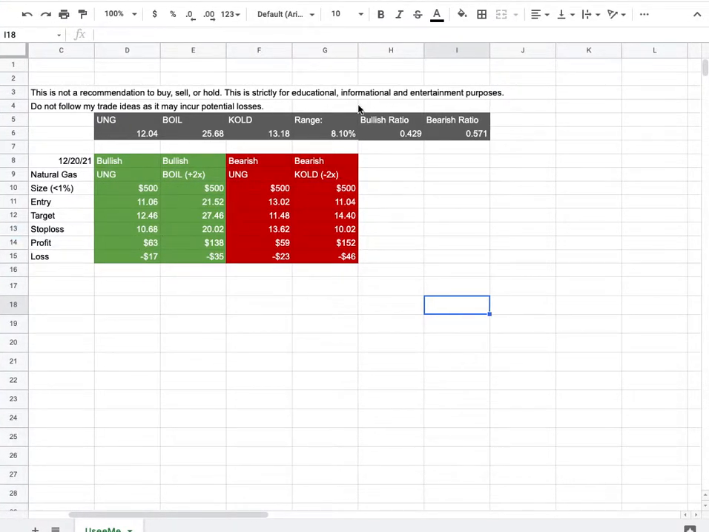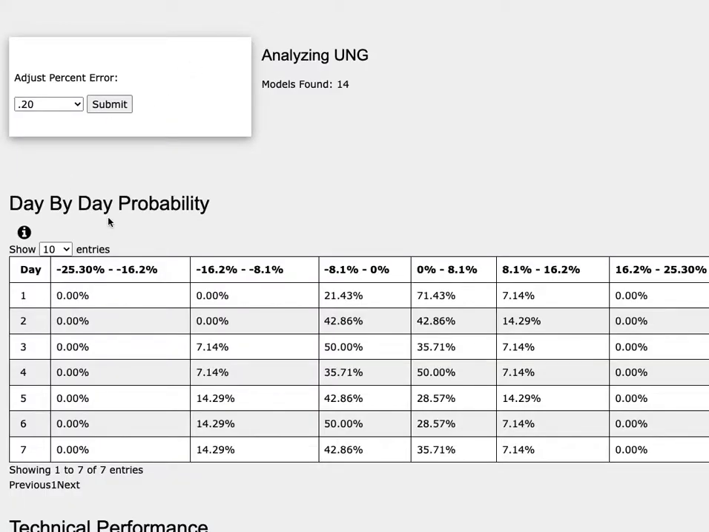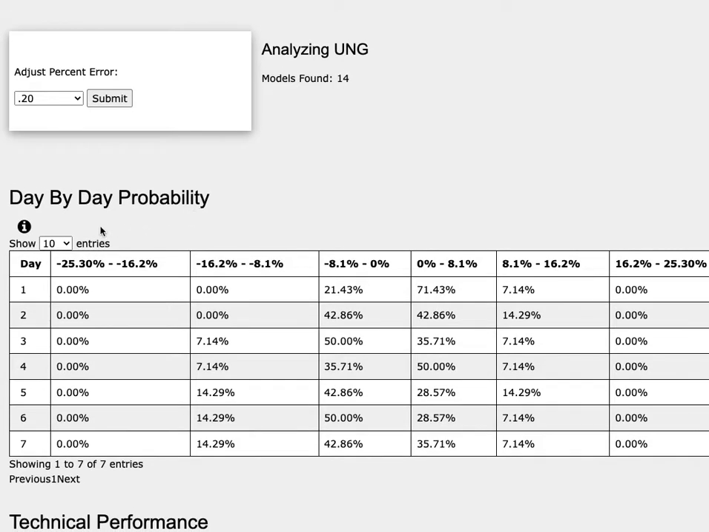So how did I develop these trade ideas? It all comes from the day-by-day probability model. As we progress to the 5th day or week of trading, natural gas has a 29% chance to climb between 0 to 8%, a 14% chance to climb between 8 to 16%. To the downside, it has a 43% chance to fall between 0 to negative 8%, and a 14% chance to fall between negative 8 to negative 16%.